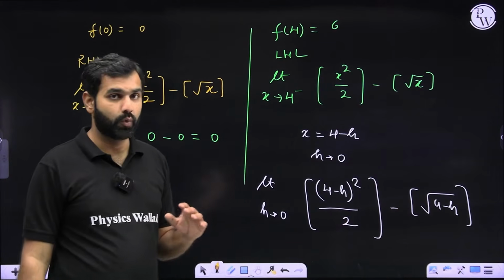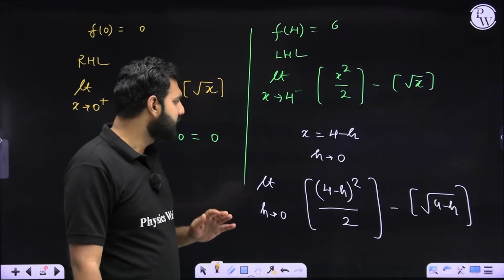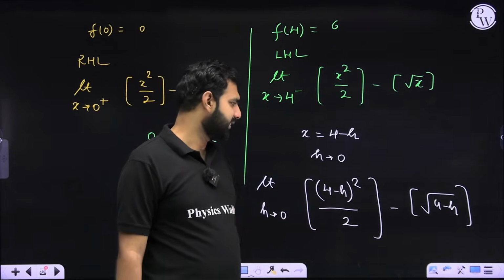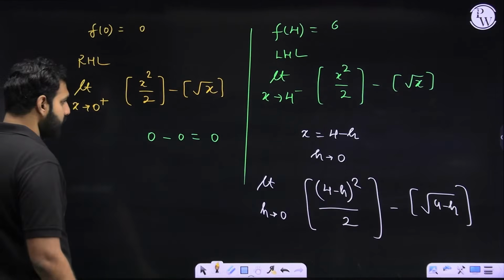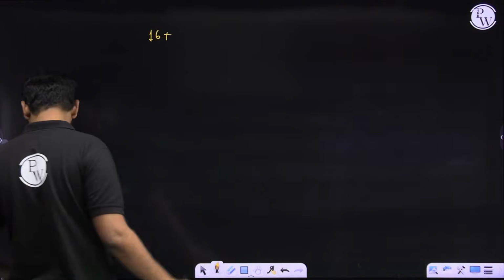But let's say I don't want to use that. I want to use the conventional method. Then what do I do? I'll simply expand this (4 minus h) square. What does it become? On the next page, it becomes 16 plus what?